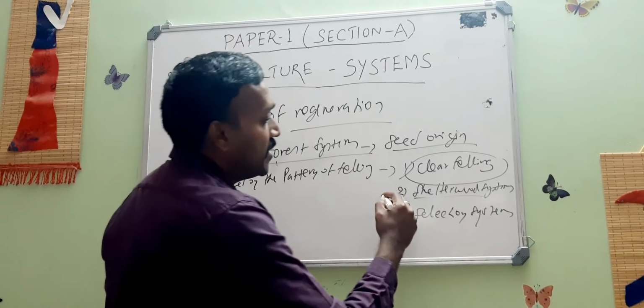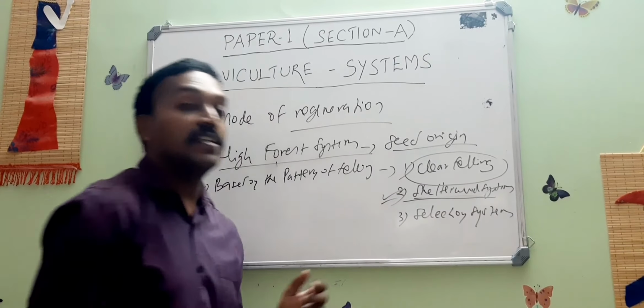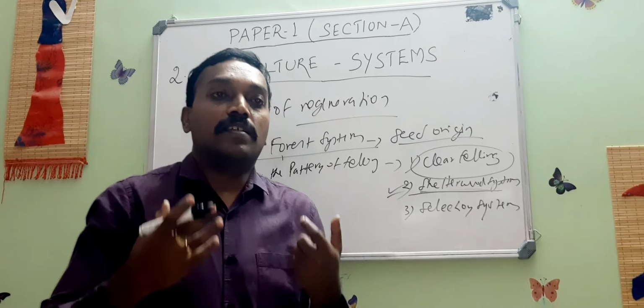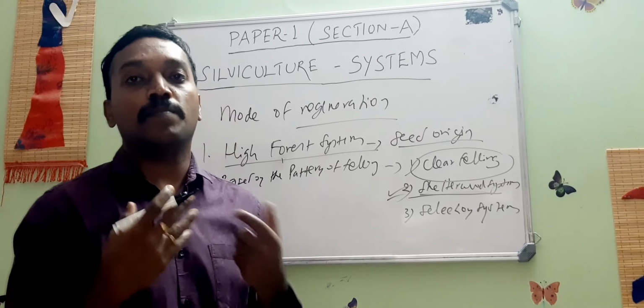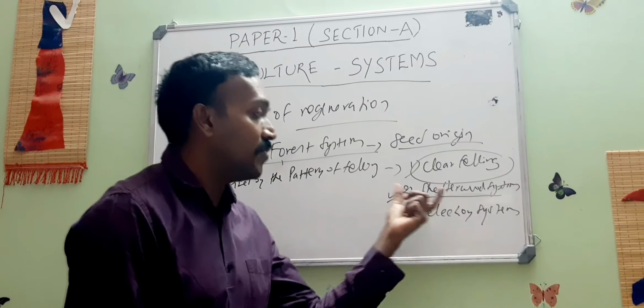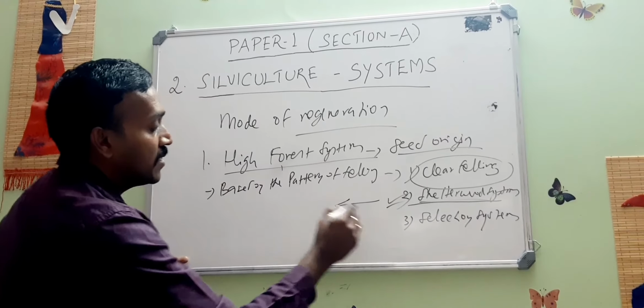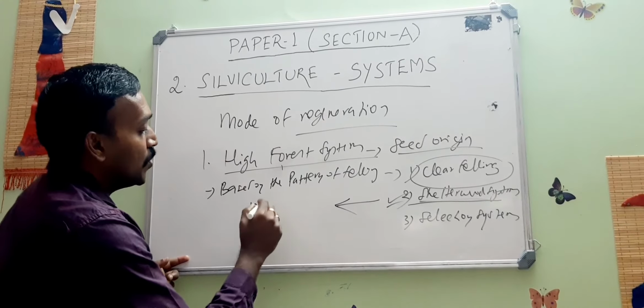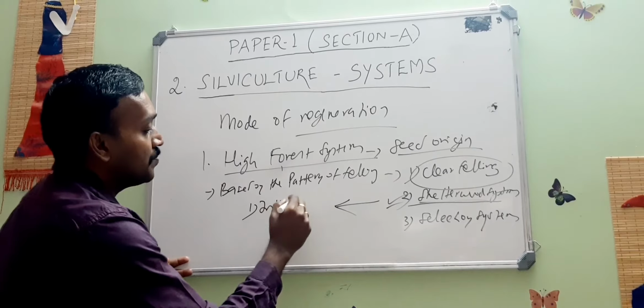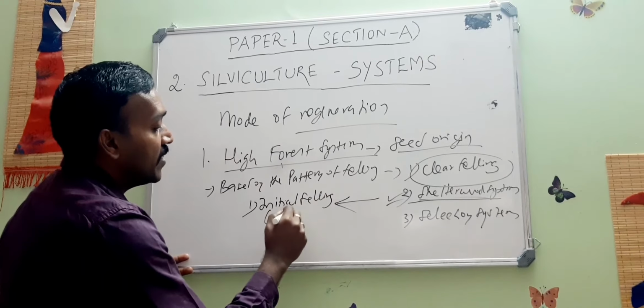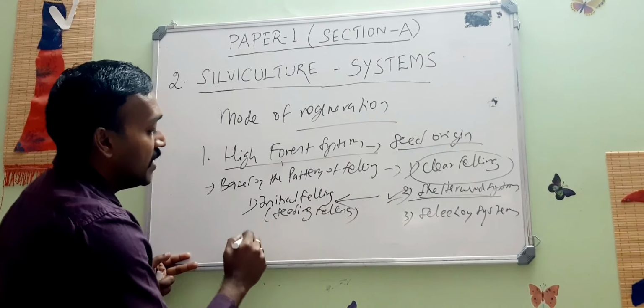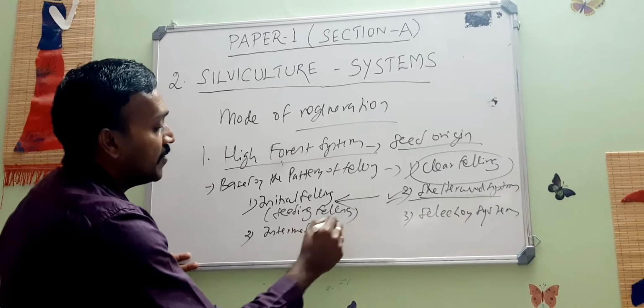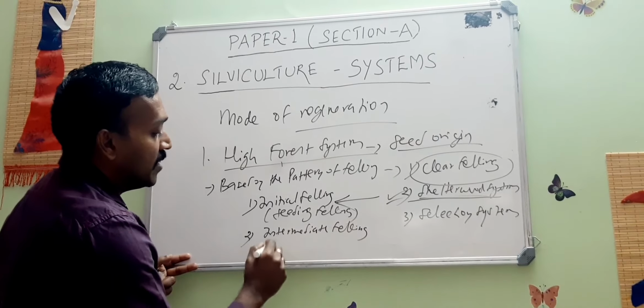The second important system is the shelterwood system, which retains certain trees during the time of harvesting. There are three types of felling executed here: the initial felling or seeding felling, intermediate felling and the final felling.